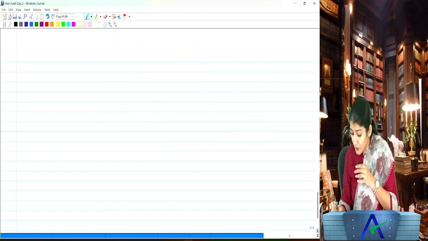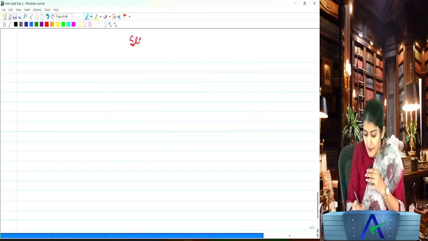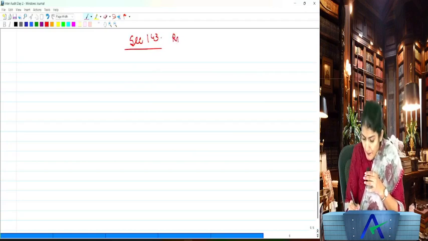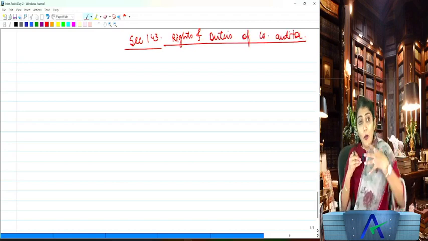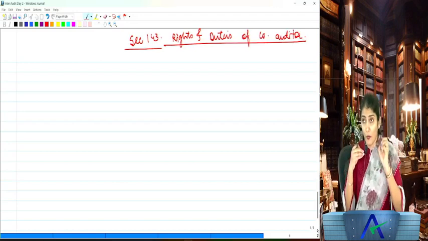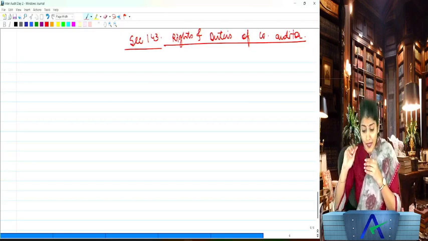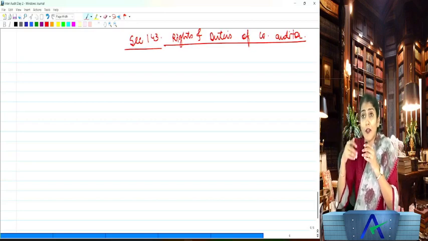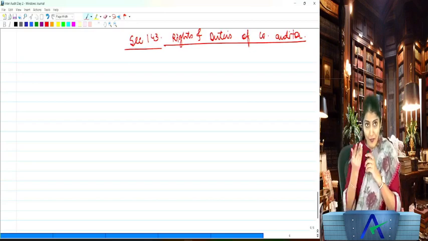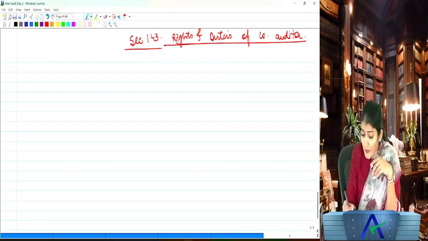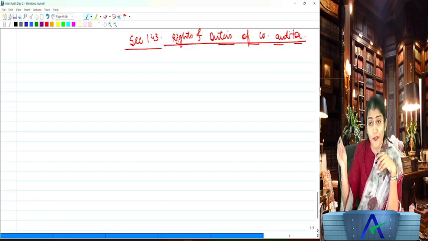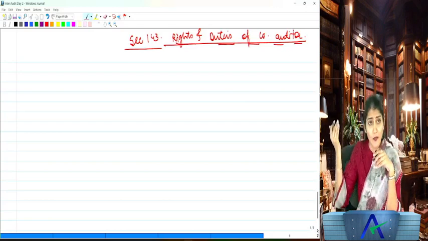So now coming to section 143, which is regarding the rights and also the duties of the company auditor. So now everything is decided: who will be appointed as an auditor, how he will be appointed, how he could be removed, how the remuneration of the auditor is to be decided. But now next question, now you've appointed the auditor, what is this fellow supposed to do? What rights does he have? What duties does he have? So rights and duties of the company auditor. First we will look into the rights and then we will look into the duties of the company auditor.